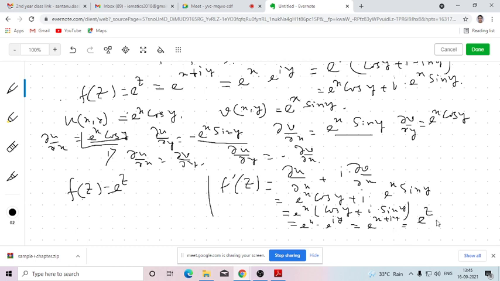So this is e to the power z. So the derivative of this is e to the power z. So here we can find it out directly, and here we can find it out by using the partial derivatives. Okay. Is that clear? Yes, sir. Okay. Now next problem.